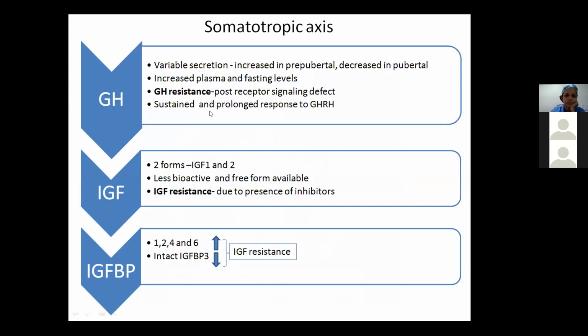So, individually, if we consider growth hormone, there is variable secretion, which is increased in the prepubertal and decreased in the pubertal population. There are increased plasma and fasting levels because of decreased clearance. But the most important point to highlight is that CKD is a state of growth hormone resistance. Now, this resistance is usually seen at the post-receptor signaling defect, which we'll be studying later. Also, there is a sustained and prolonged response to the growth hormone releasing hormone.